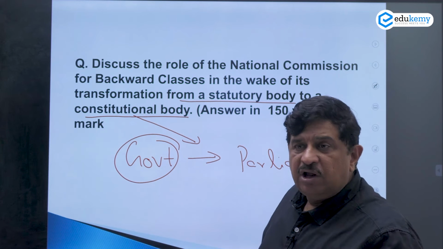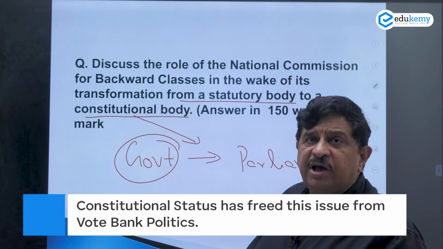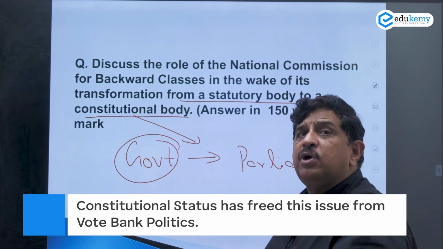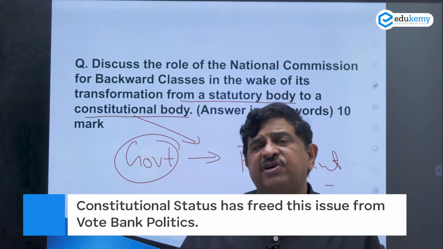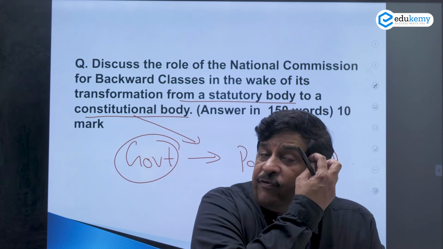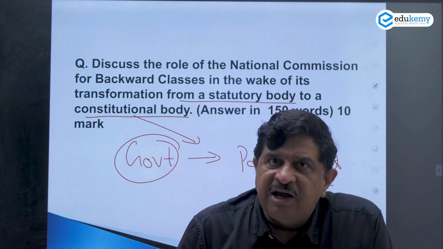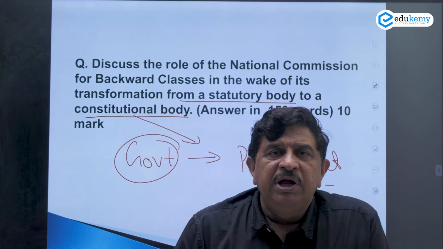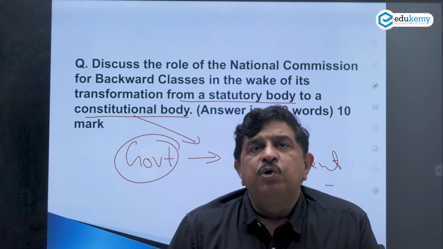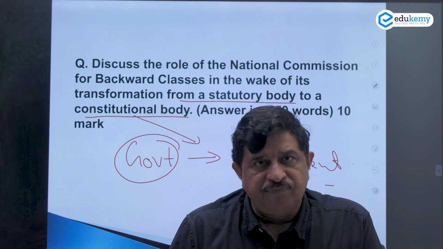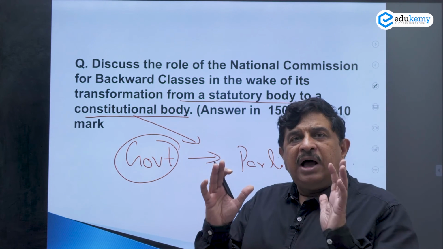And then in the conclusion, you will say that for sure having a constitutional status has freed this issue from vote bank politics, and with a commission, as essentially it is said, autonomy is there from the decision making of the political executive, as a commission happens to be a mechanism to free decision making from the political executive and to have it on the basis of merit. Okay. So, this is where you will proceed in answering. So, answering this question